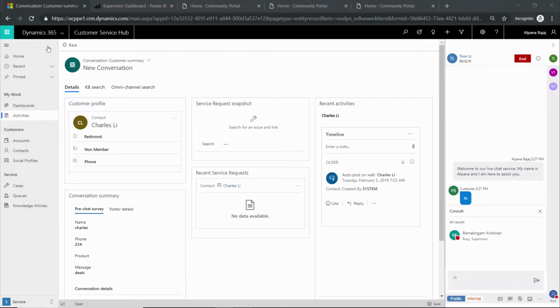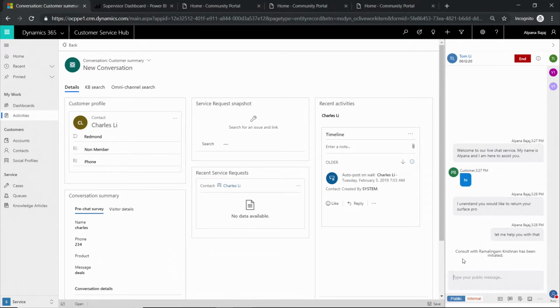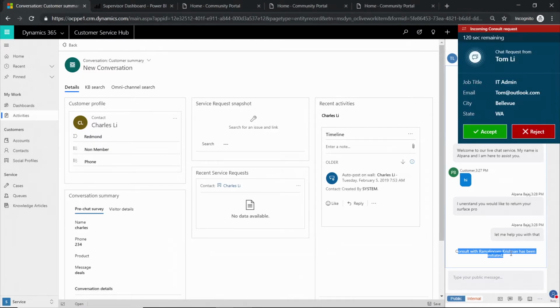So here I'm already working on a particular chat. Now let me go ahead and initiate a consult request. Now when I initiate a consult request here, you can see that there's a system message saying that a consult has been initiated with Ram. And since I'm logged in as Ram on Unified Service Desk on my same machine, I see a toast notification right on the top. And the toast notification not only tells me that there's an incoming chat, but it also tells me that it's an incoming consult request.